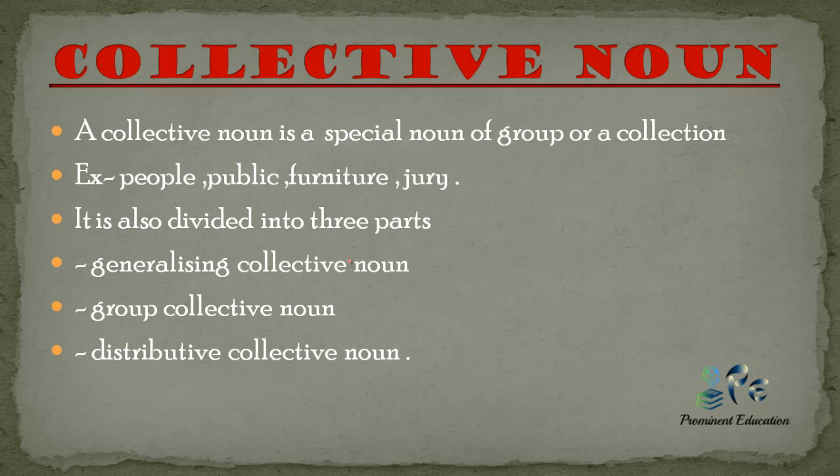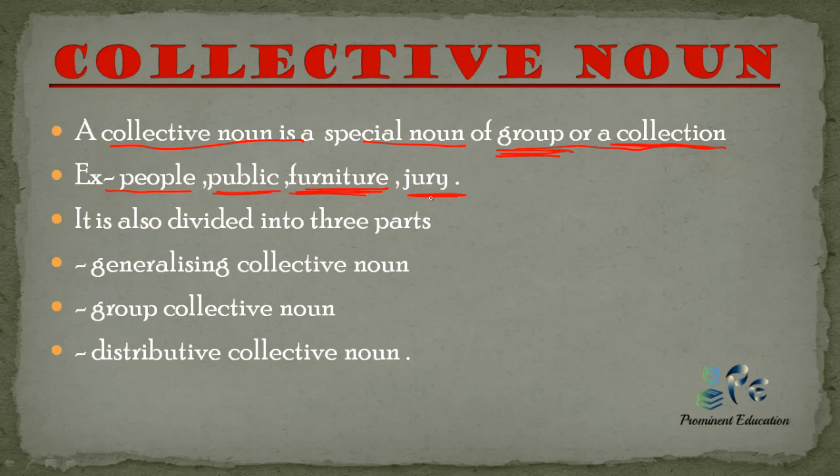Now let's discuss collective noun. What is the collective noun? A collective noun is a special noun of groups or a collection. So whenever a name is given to any collection, any group, it comes under the category of collective noun. Suppose we say people, public, furniture. People is a group of persons, public is also a group of persons, furniture also contains some sofas or beds, that comes under the category of furniture.